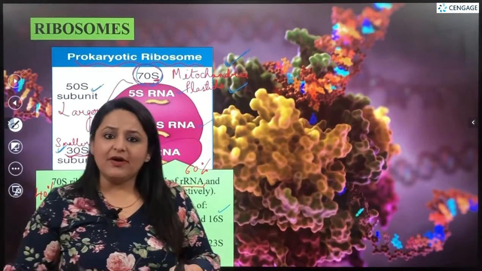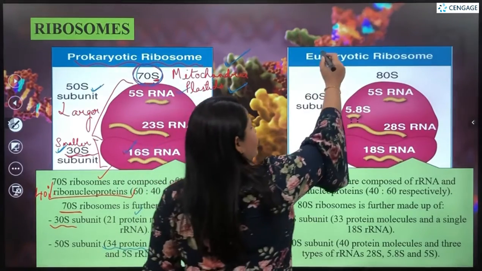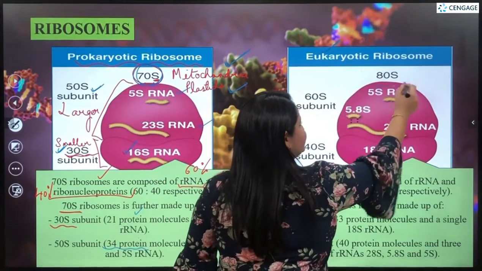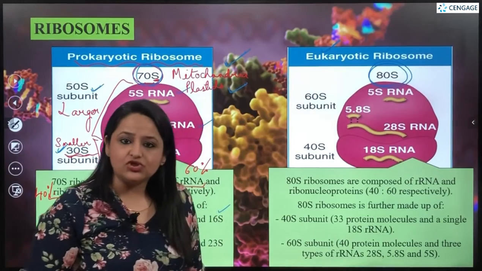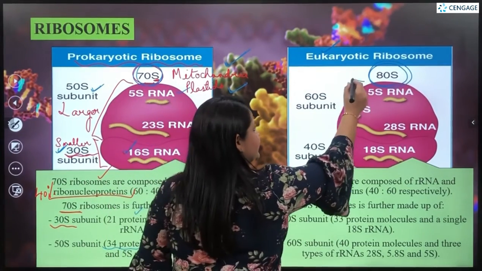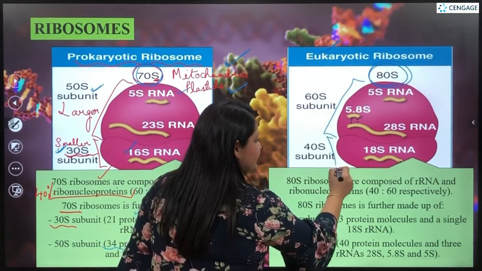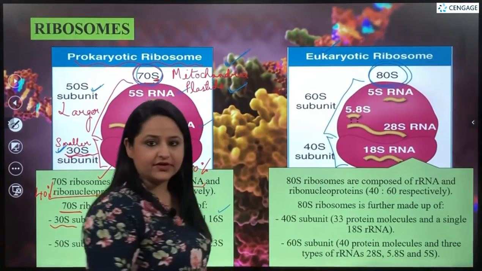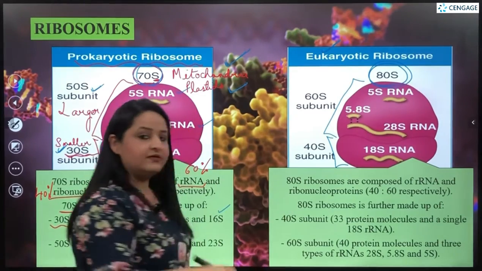Now, let's talk about the other type of ribosome, the eukaryotic ribosome, also known as the 80S ribosome. This ribosome is also made up of two units, a 60S larger subunit and a 40S smaller subunit.